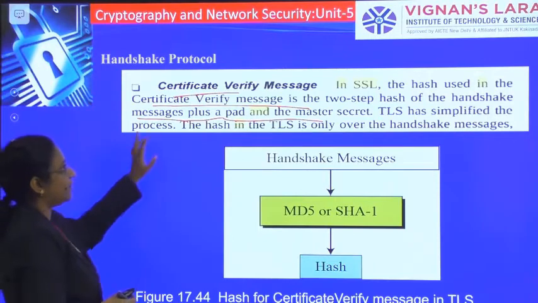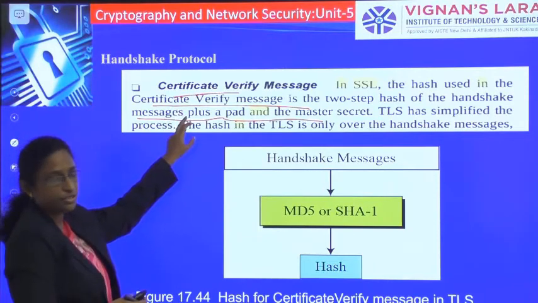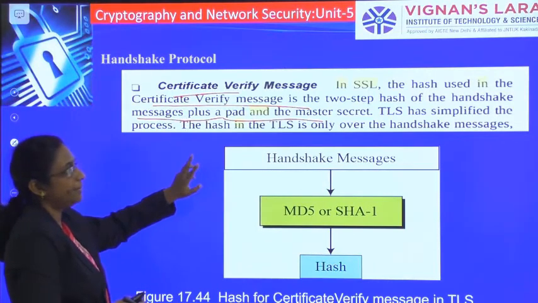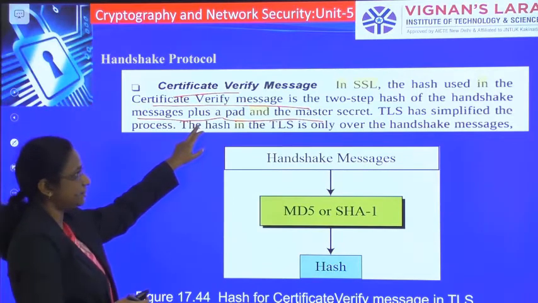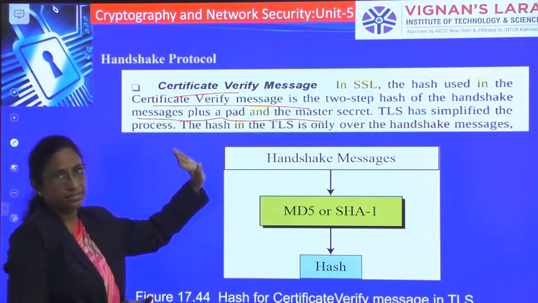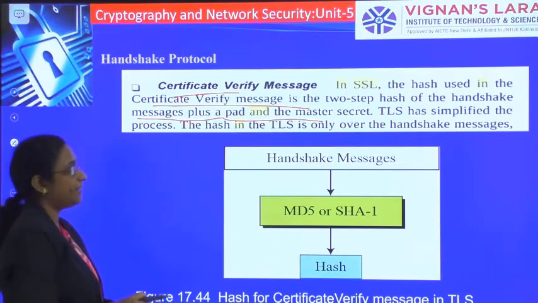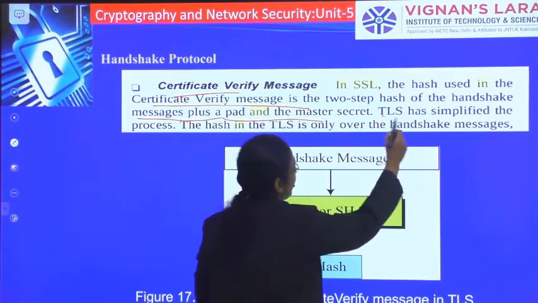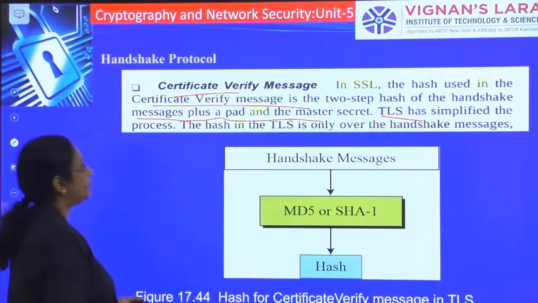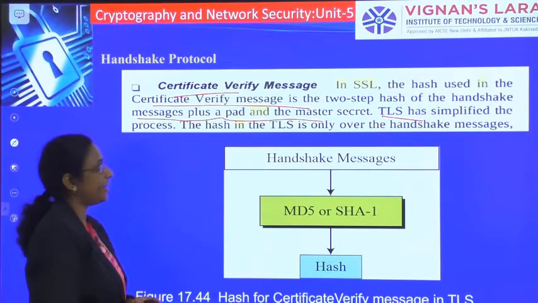Okay, so for this certificate verification message you will be using a two-step hash of the handshake messages plus a pad and the master secret, that you will be using in SSL. But whereas TLS has simplified that. Okay, so TLS has simplified the process.